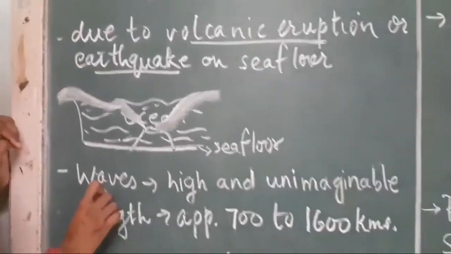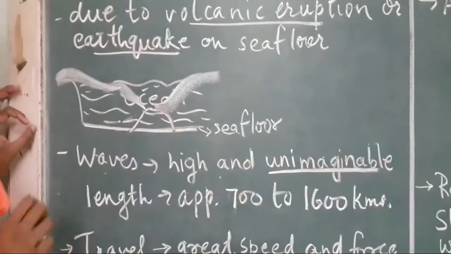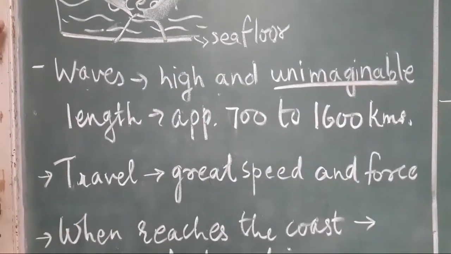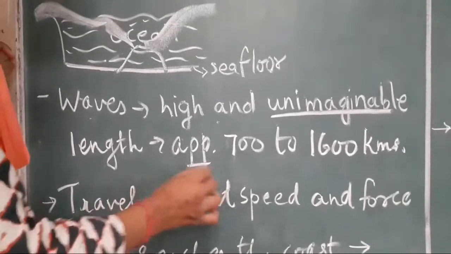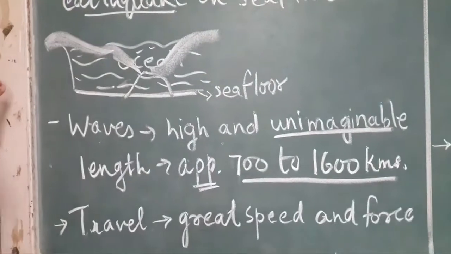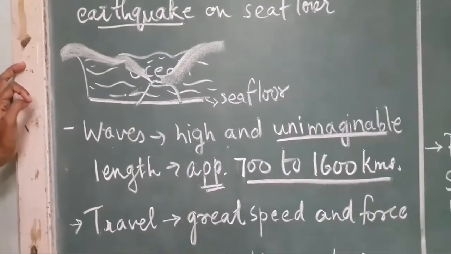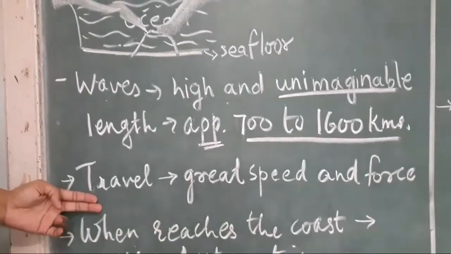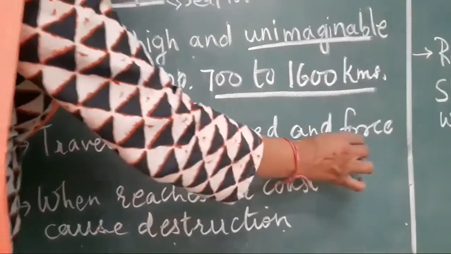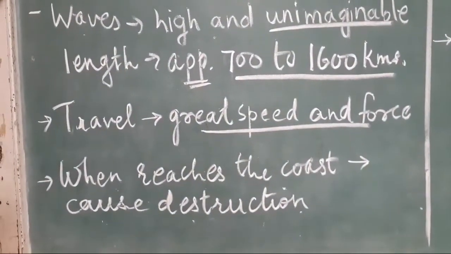The waves of the tsunami are very high and they are unimaginable. You cannot imagine the length of it. They are very high. And what is the length of the tsunami? It ranges from 700 to 1600 kilometers. We cannot imagine this unimaginable length. Okay, and the waves travel with a great speed and a force. So within less time they cover a lot of distance and they try to move towards the shore.